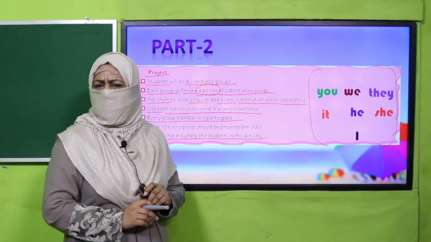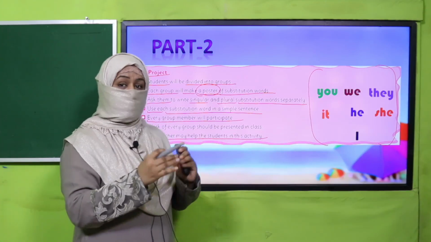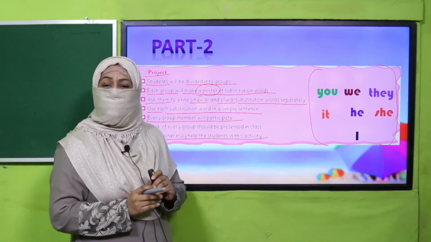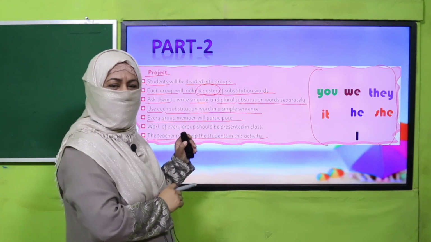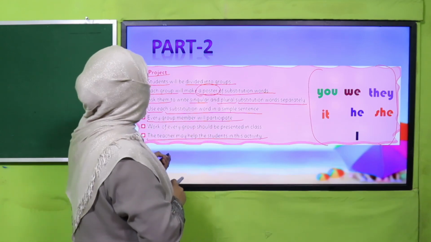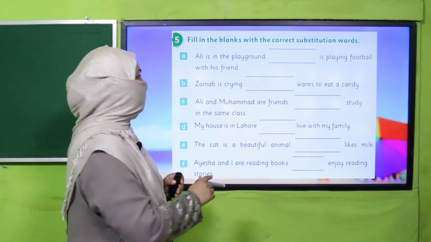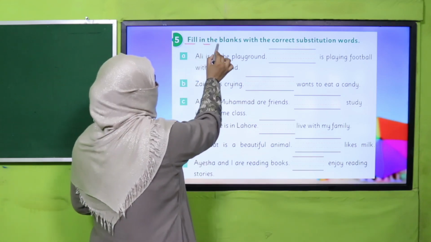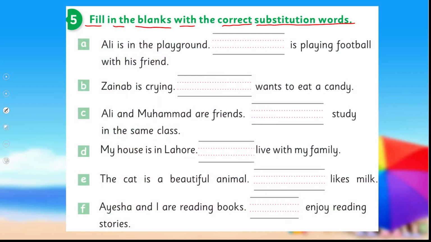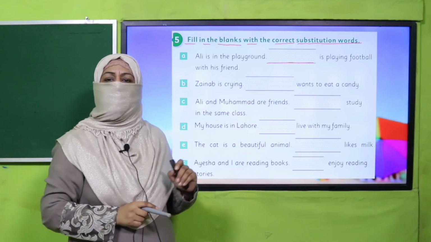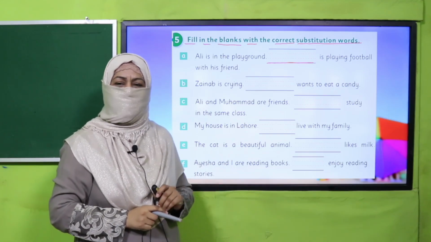Yes, my dear children, are you done with it? Good job. The poster which you have prepared, your teacher will display in the student corner. All right. So next we are going to practice from your book. You will fill in the blanks with the correct substitution word. You will read the sentence, find the naming word, and for that naming word use the correct substitution word in the given space. So pause the video, complete this exercise in your book and then come back.